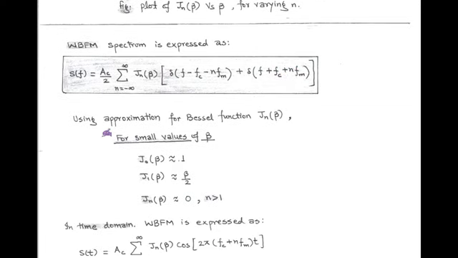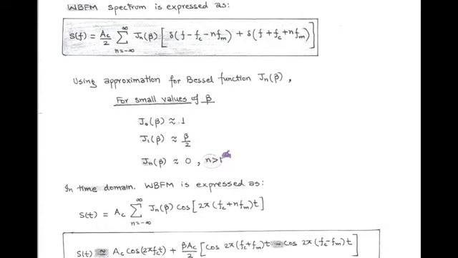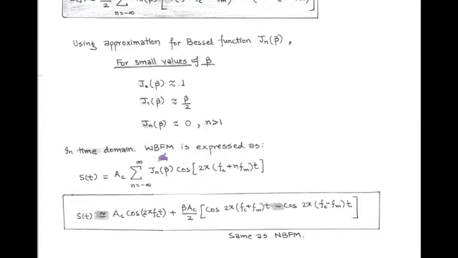Also, we have already discussed the approximate form of Bessel function, that is, for small value of beta, we have only two values, J0 beta equals 1 and J1 beta equals beta upon 2, and for other values, that is n greater than 1, we have approximate value of 0. So the wideband FM can be represented in time domain, and the expression is S of t equals AC summation n equals minus infinity to infinity Jn beta cos within bracket 2 pi fc plus n fm into t.